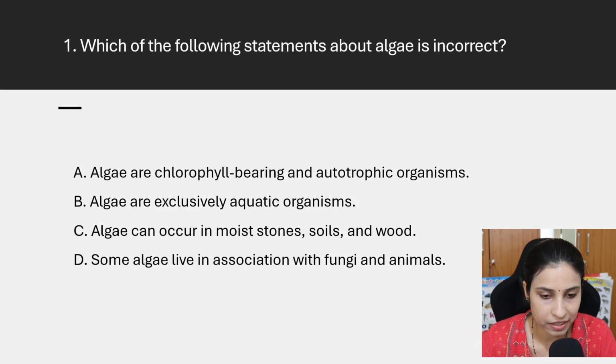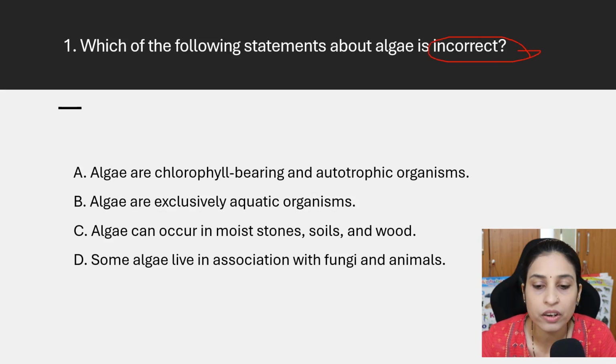Which of the following statements about algae is incorrect? You first read the question properly. Here they asked, which of the following statements about algae is incorrect? Not correct, incorrect. Okay, let's read the statements. Algae are chlorophyll bearing and autotrophic organisms. Yes, algae are chlorophyll bearing and autotrophic in nature.